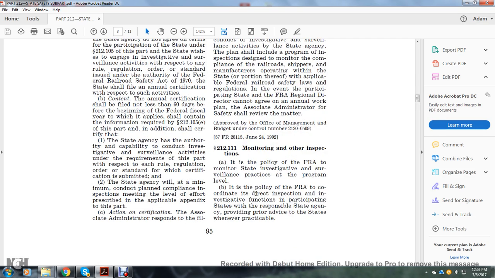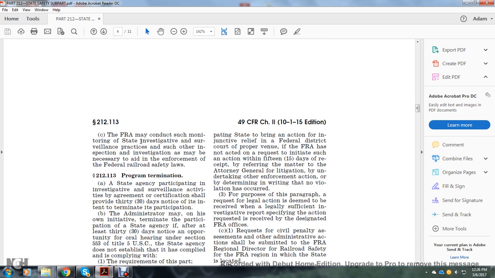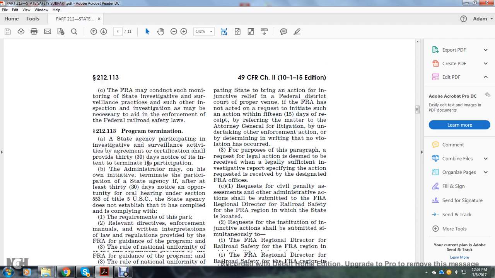All right, Section 212.111, monitoring and other inspection. It is the policy of the FRA to monitor state investigation and surveillance practices at the program level. The policy of the FRA is to coordinate with the direct inspection and investigational functions of participating states and the responsible state agency, providing prior advice to the states whenever practicable. The FRA may conduct monitoring of state investigation and surveillance practices, such as other inspection and investigating, as may be necessary to aid the enforcement of the federal railroad safety laws.